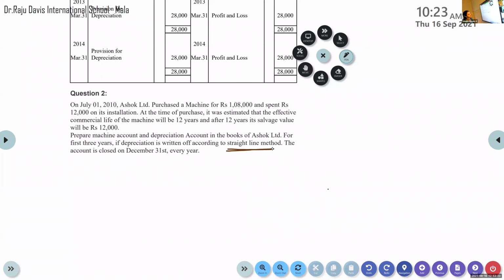So what is our first task? What should be done first? What is the first thing to find out? Cost of asset. Very good. How do you find the cost of asset? Price of machine plus installation.